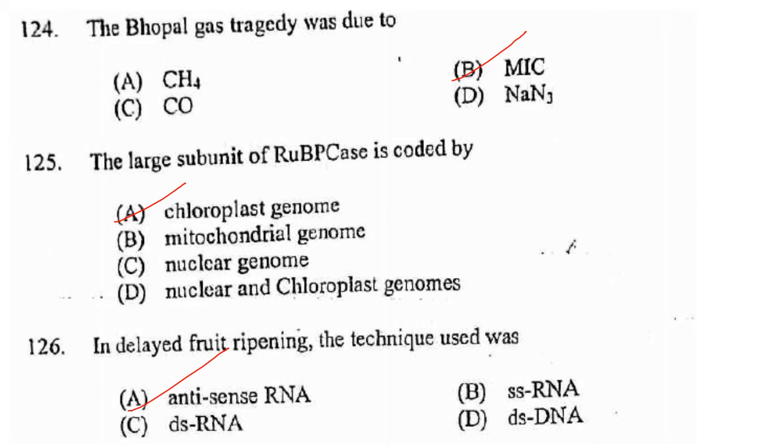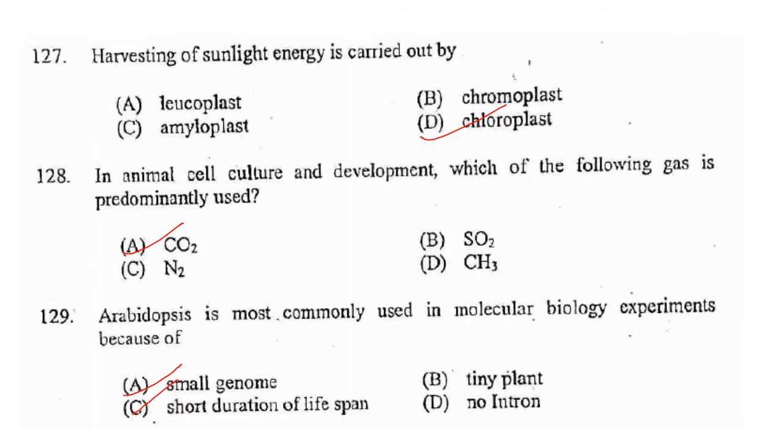So antisense RNA was. Then harvesting of sunlight energy is carried out by. Harvesting sunlight energy is carried out by chloroplast. Answer is option D. Then in animal cell culture and development, which of the following gas is predominantly used? That is carbon dioxide. The next one.